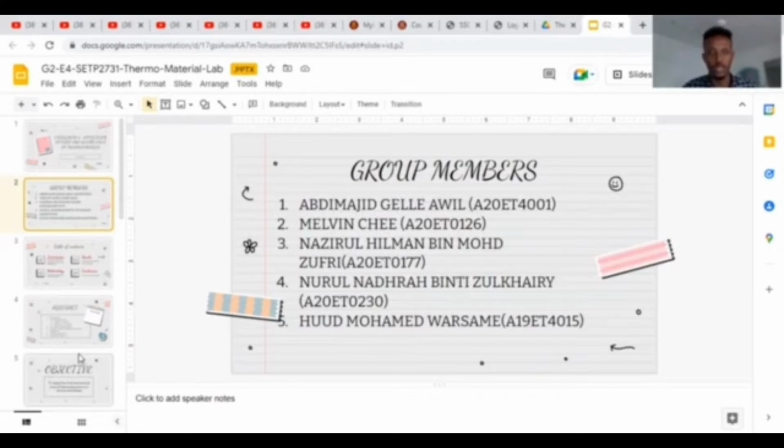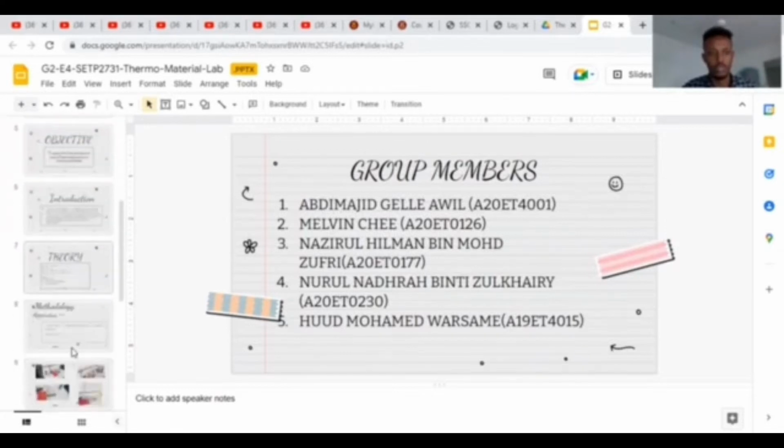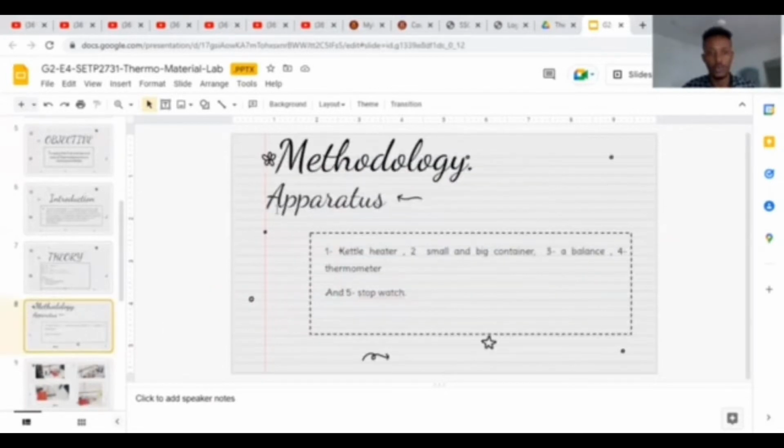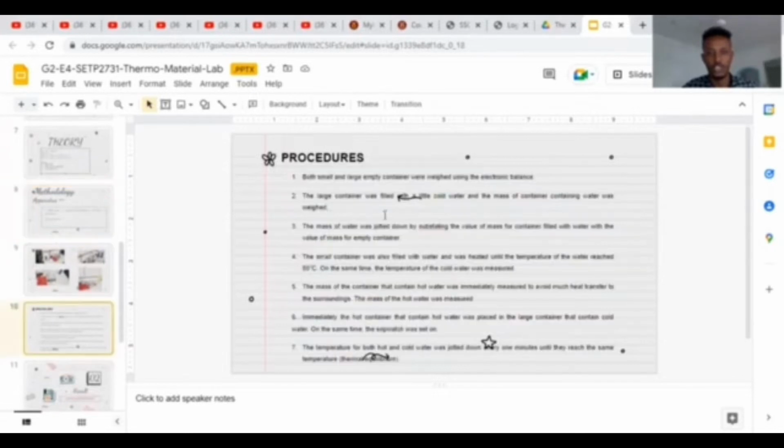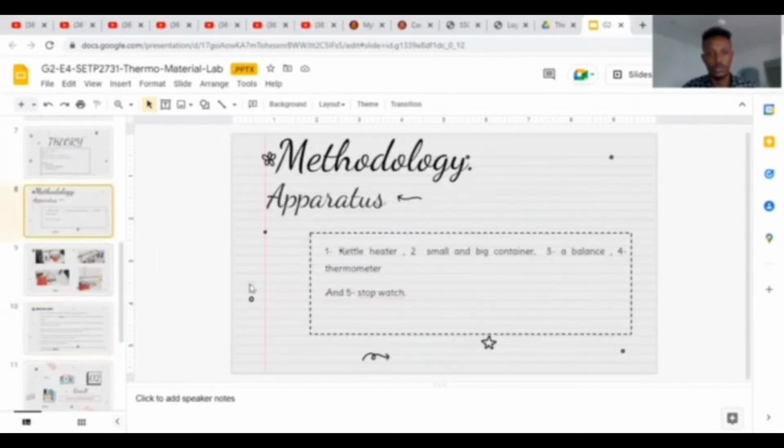I will present the methodology, where we have the apparatus and the procedures. First we have a kettle or heater, small and big containers, an electronic balance, a thermometer, and a stopwatch.